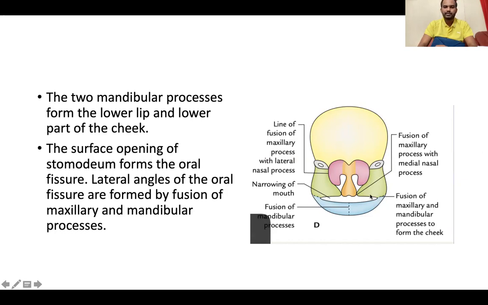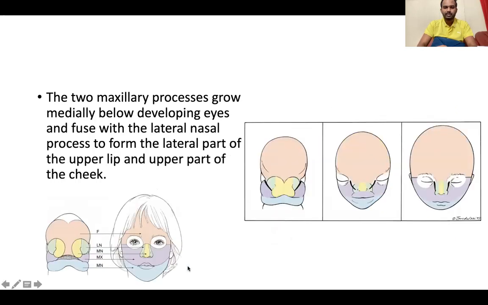And this is the oral cavity or the oral fissure. The mandibular process forms the lower lip and the lower part of the cheek. This entire area is formed by the mandibular process.